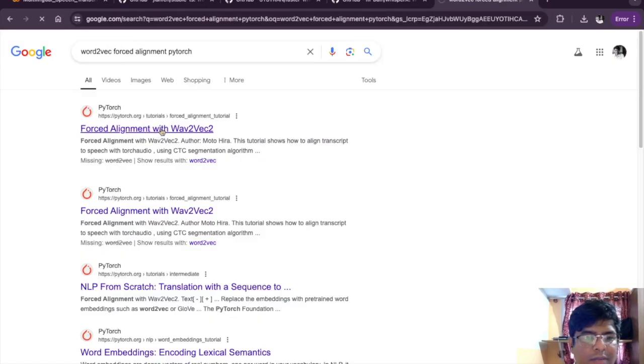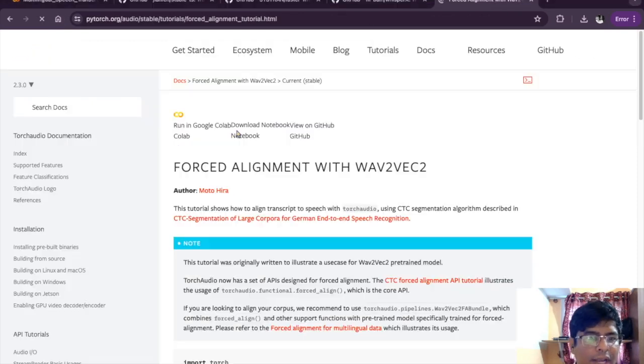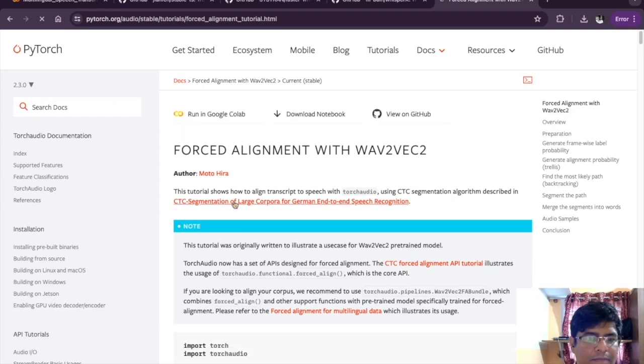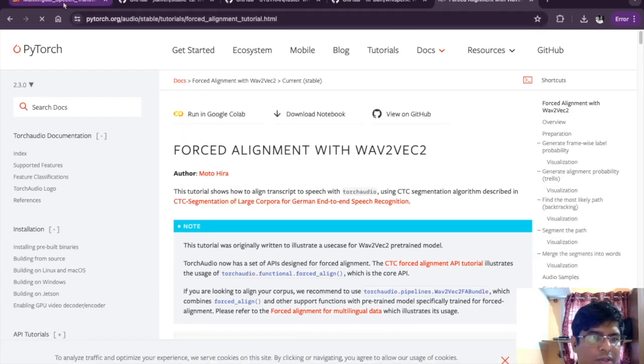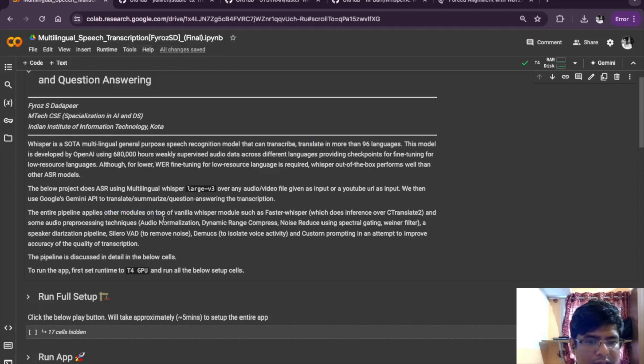This paper was by Meta. Using this technique, they were able to find more training data for low resource languages. So this is the pipeline.